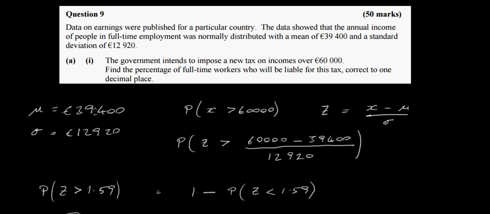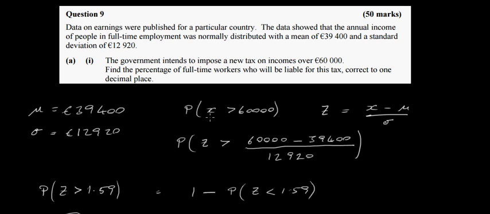This is the population mean here, and a standard deviation for the population of 12,920 euros, so I've written that here as well. Now the government intends to impose a new tax on incomes over 60,000 euros. Find the percentage of full-time workers who will be liable for this tax. So in other words, what we're looking for is the percentage of people who earn more than 60,000 euros. So this is our x value here.